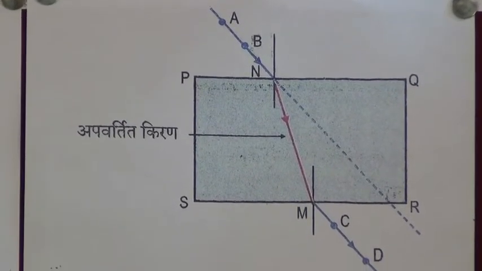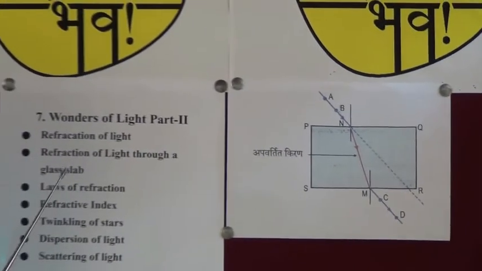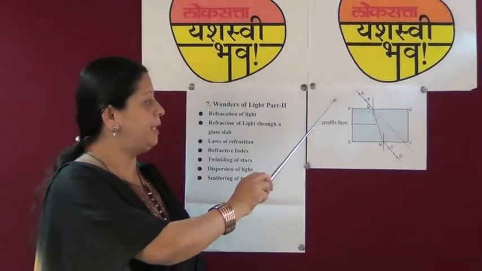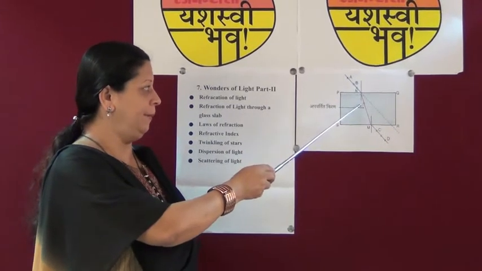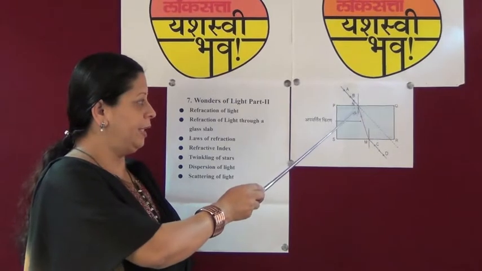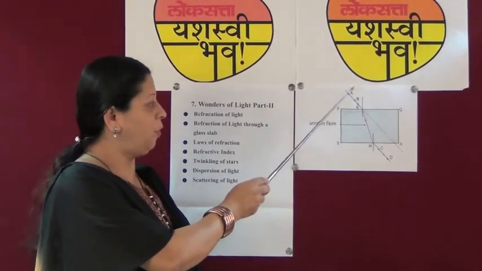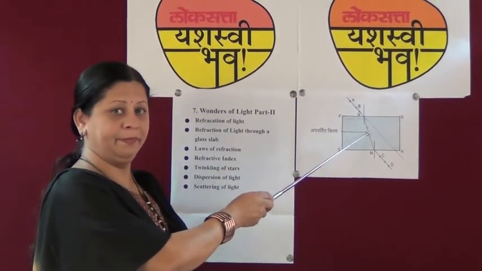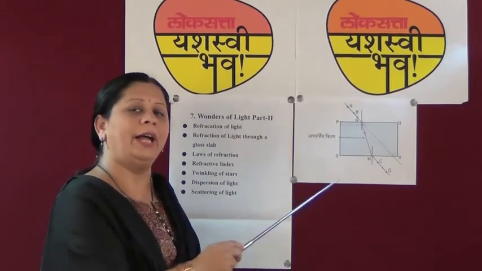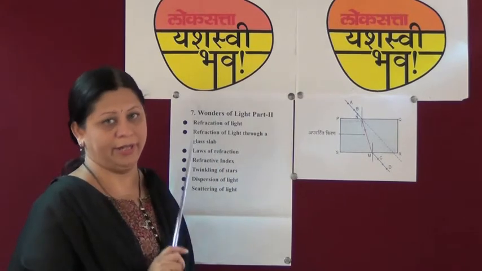Now let us see what are laws of refraction. First law. An incident ray and a refracted ray are on the opposite sides of normal. You can see incident ray coming from left direction. Here it is normal and refracted ray is at right direction. So from left to right. Incident ray, refracted ray and normal all lie in the same plane. This is first law of refraction.